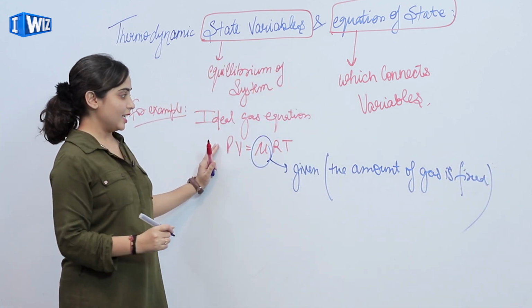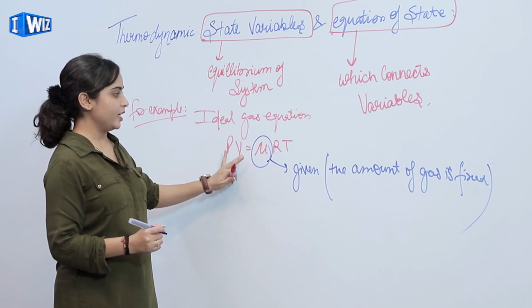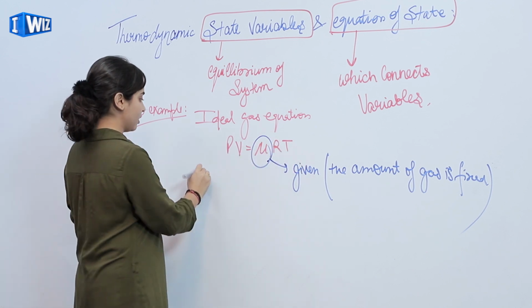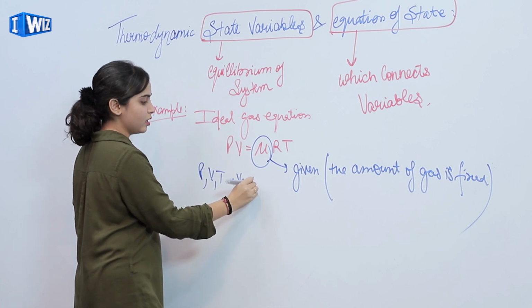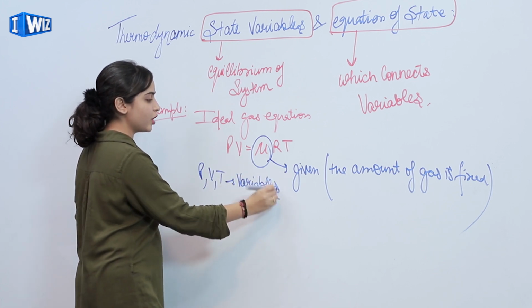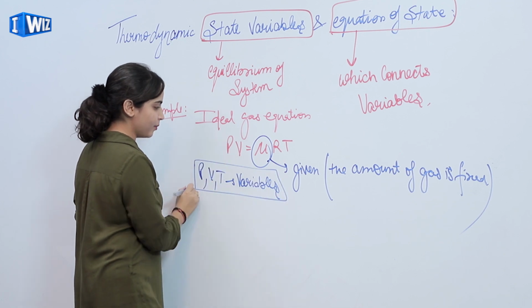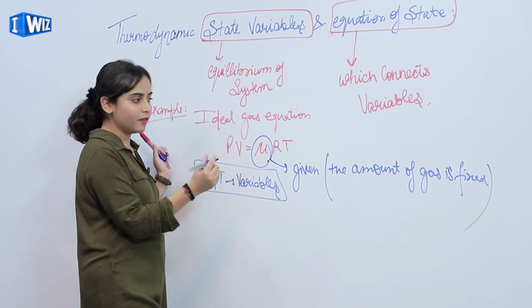So these are the variables P, V and T. P, V and T are variables, and the equation which connects these variables is called the equation of state.